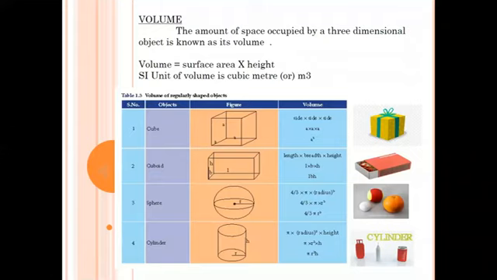Third picture is orange, ball, etc. These are examples of the shape of the sphere. The volume of sphere formula is 4 by 3 into pi into radius cube, 4 by 3 pi r cube. Last one, cylinder. This is an example of the shape of the cylinder. The formula is pi into radius square into height, that is pi r square h.